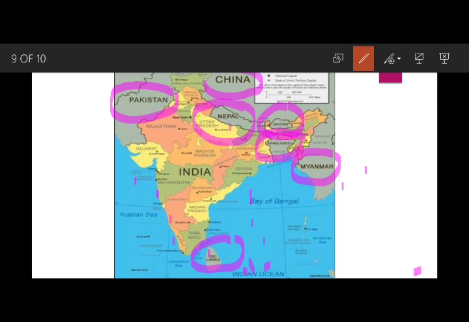So these are all the neighboring countries of India, and India has very close boundaries with them.